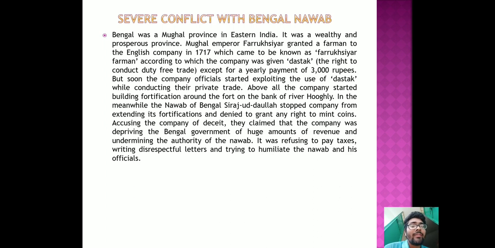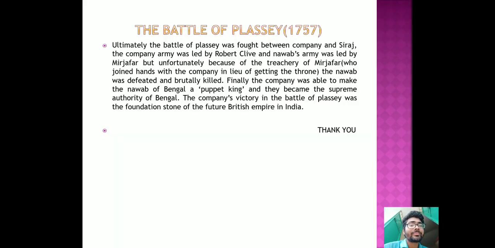And finally, Nawab Sirajuddaulah wanted to stop the Company from extending its fortification, and he denied granting any right to mint coins. He also accused the Company of deceit. He claimed that the Company was depriving the Bengal government of huge amounts of revenue and undermining the authority of the Nawab. So these are some reasons why the Company and the Nawab fought against each other. These are some reasons you should keep in your mind.